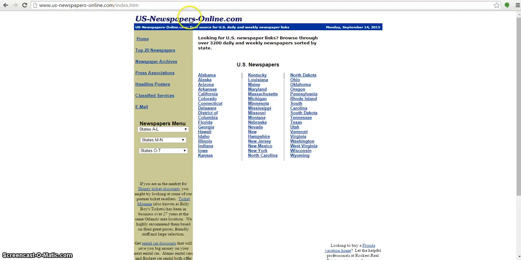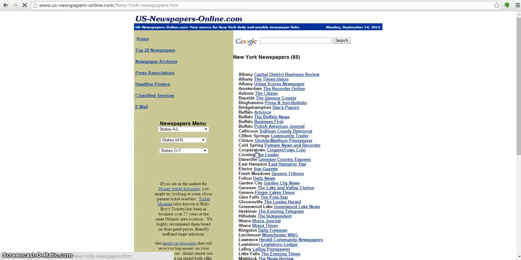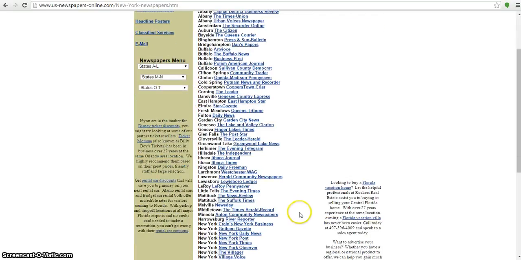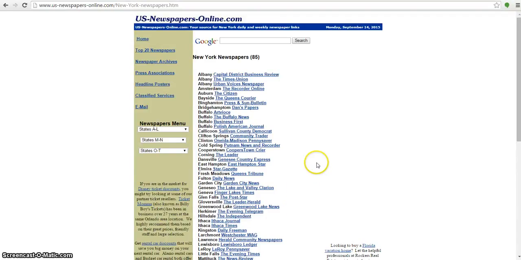www.us-newspapers-online.com. Okay, this will link to U.S. newspapers across the country. It's organized by state, so you can see an extensive list of newspapers, let's say for New York State. Okay, so you can see Buffalo News is listed, Ithaca's newspaper, etc. So this is a list of all of the newspapers published in New York State, and likewise for the other